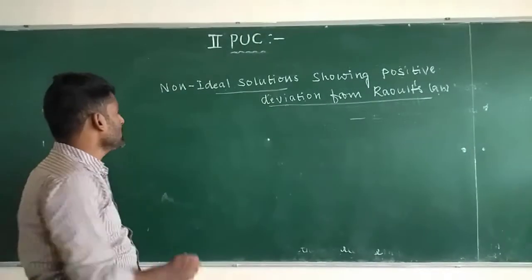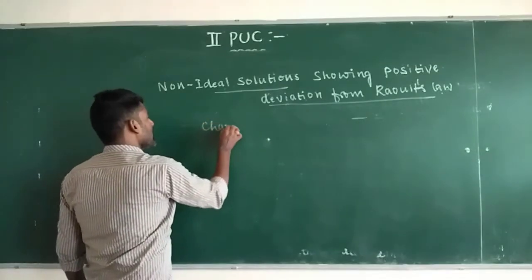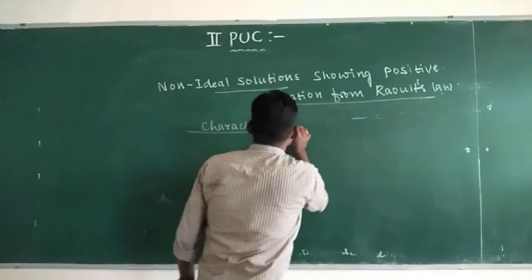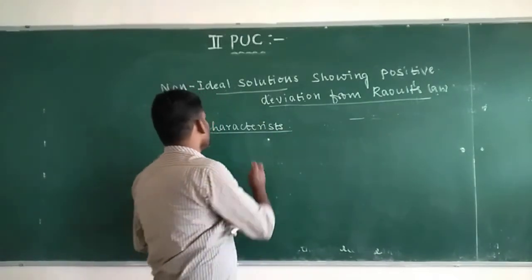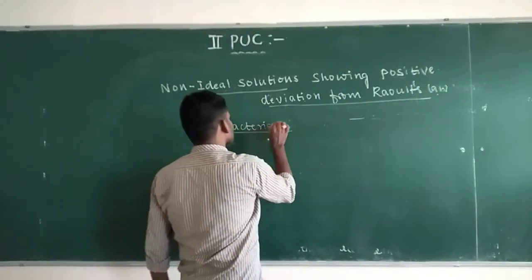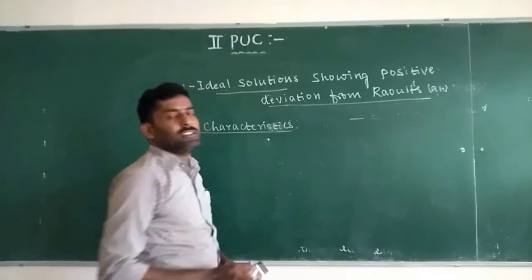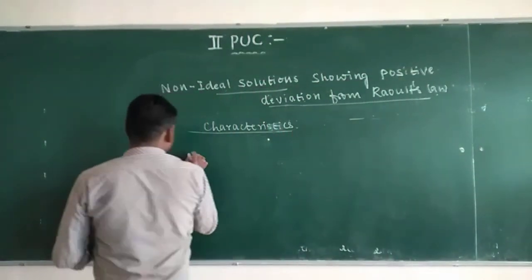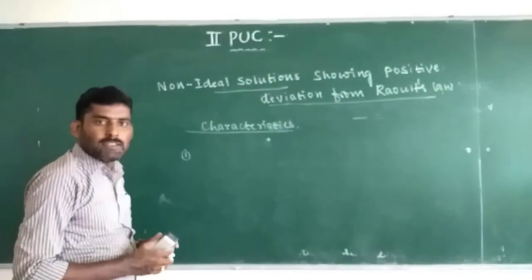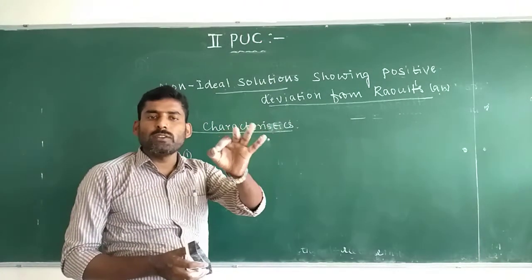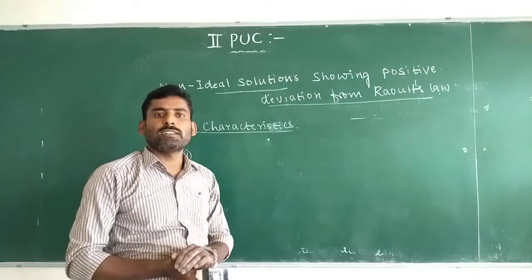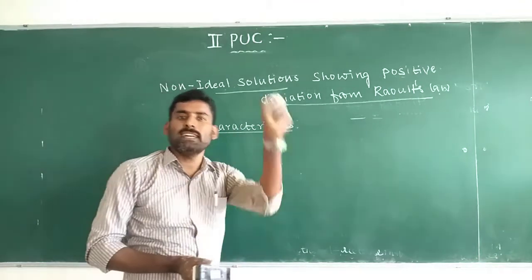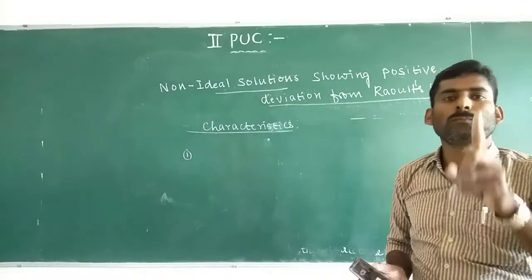Examples we already discussed. Now the characteristics of a non-ideal solution showing positive deviation from Raoult's law. The first one is that in this type of non-ideal solution, the intermolecular forces of attraction in the solution are weaker than the intermolecular forces of attraction present in the pure states.